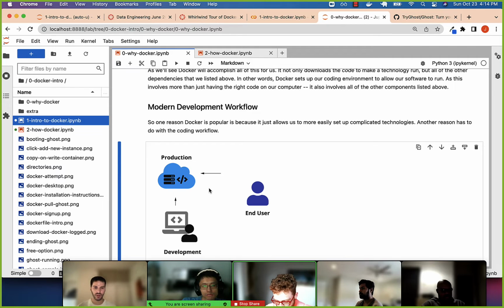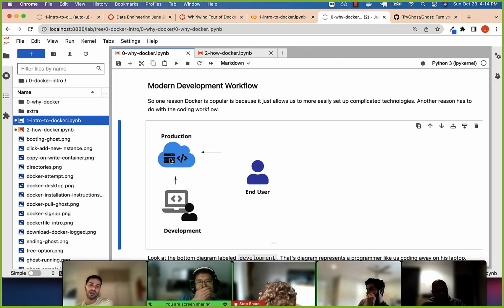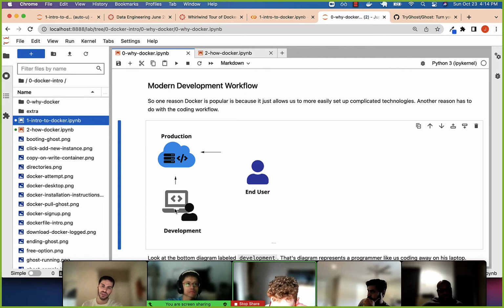Another reason why this is so valuable is if you think about the modern workflow in web development or engineering in general. This is the way it works, probably obvious to you guys. You code on your laptop, and then we need to push our code and make sure everything works on production, meaning on AWS, right? When we do that, we want to make sure that our development environment, our laptop, the environment that we are coding in, is very, very similar, if not identical, to our production environment, right?